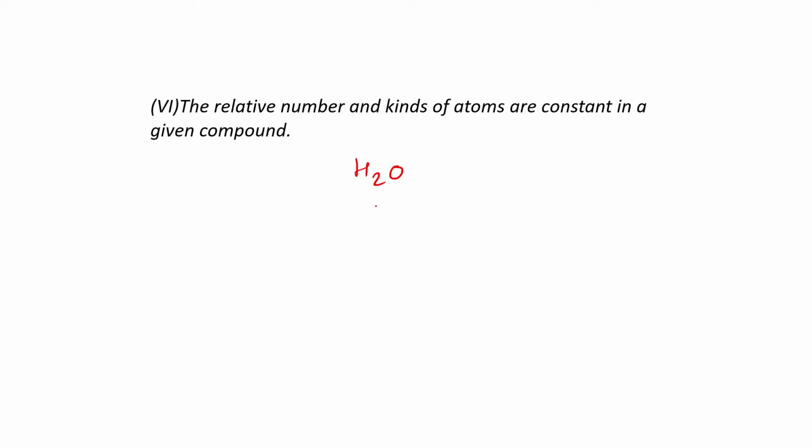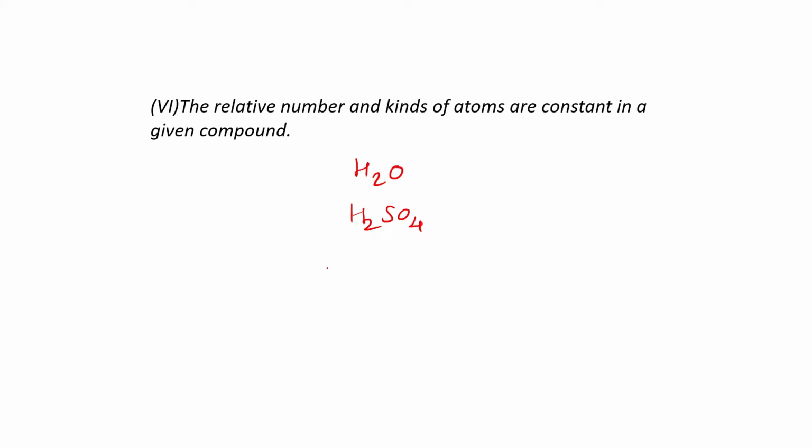And you will get water. If you take another example like sulfuric acid, in this case also hydrogen is to sulfur is to oxygen will be 2 is to 1 is to 4. You take any example, every time you write the formula for that particular compound, all the elements will combine in a fixed ratio.